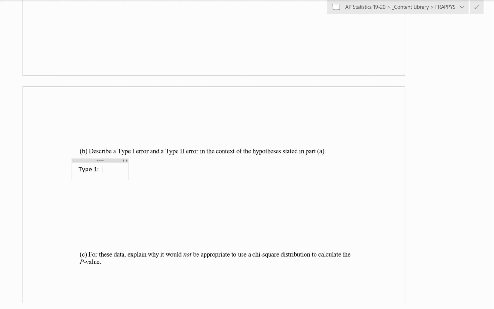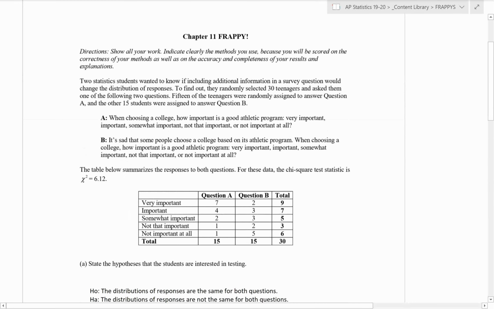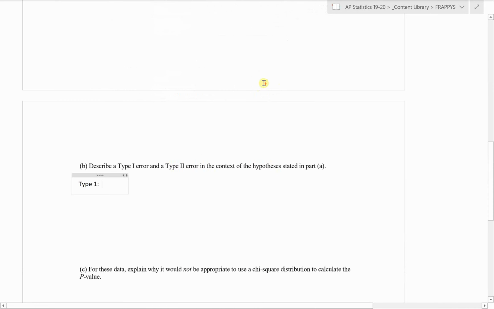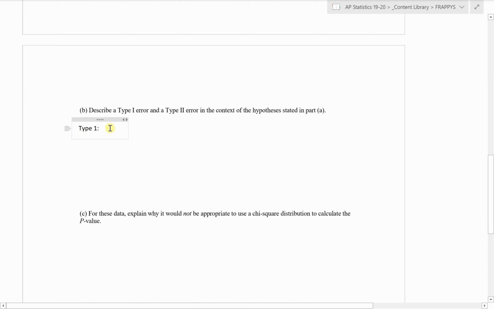Remember, type 1 is falsely rejecting the null, which means here we would reject the null and say that there is a difference in the two distributions, when in fact there is not a difference in the two distributions. That would be a type 1 error, is falsely rejecting the null. So this would be incorrectly rejecting the null.